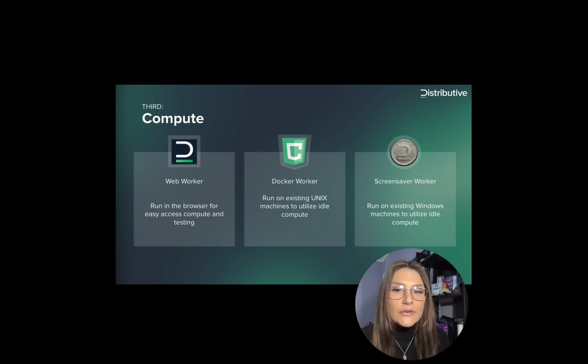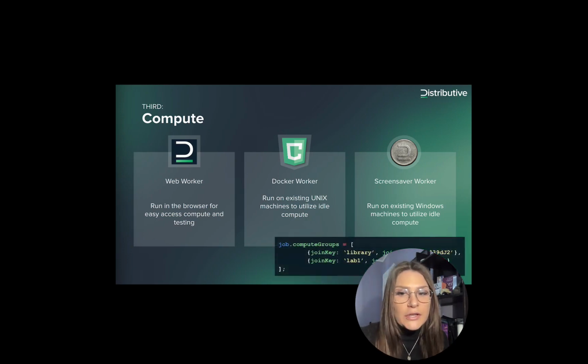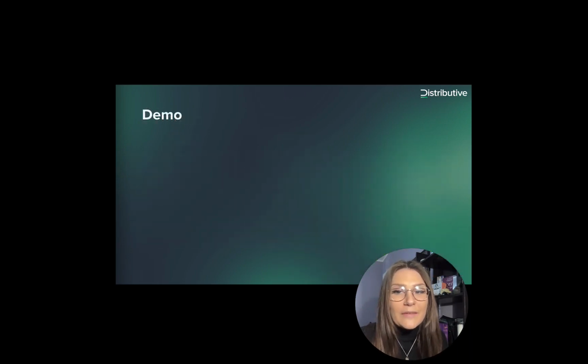Compute can be offered and used in one of three ways: on the browser for testing, in a Docker for Unix, or on a screensaver for Windows computers. An enterprise implementation of Overwatch allows for computers on the premise to be utilized for compute when they are idle, providing compute power inside your firewall. Your workers will also be registered in a compute group, ensuring that both the compute and data stay internal and in their specified areas. I'm now going to give a demonstration of Overwatch performing two different jobs.